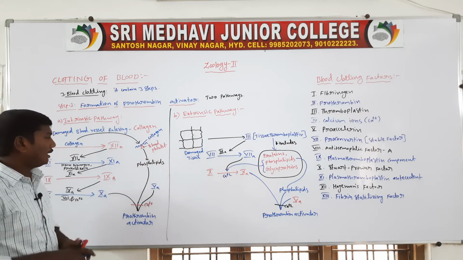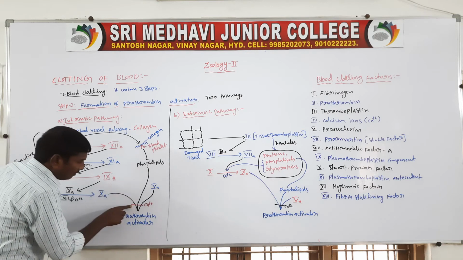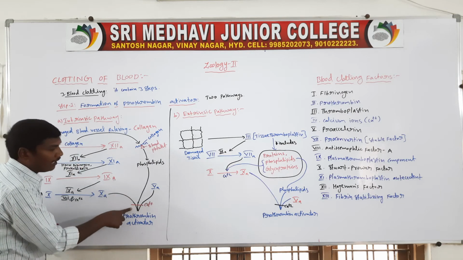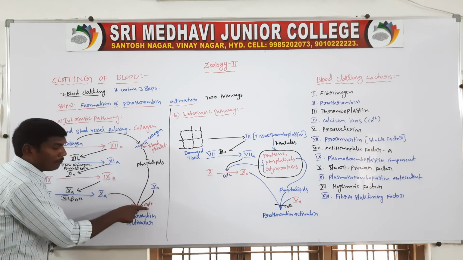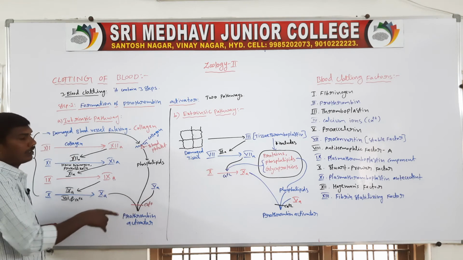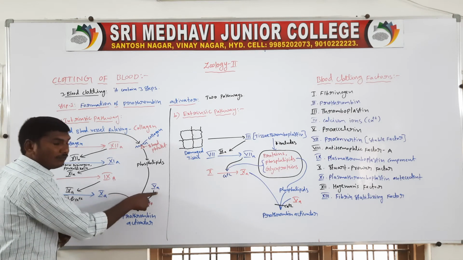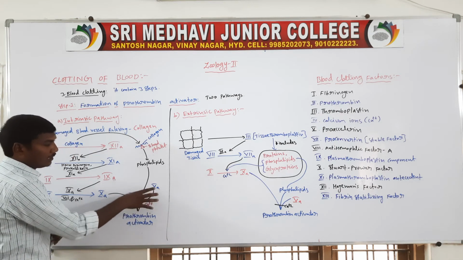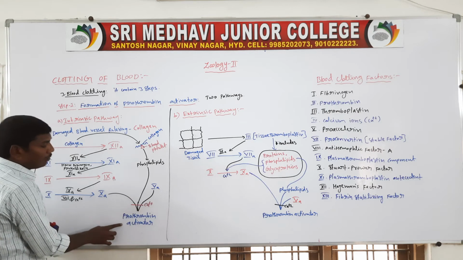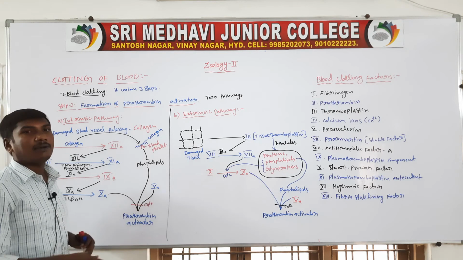These phospholipids, the 10th active factor and the 5th active factor, in the presence of calcium ions, all combine to form the prothrombin activator.